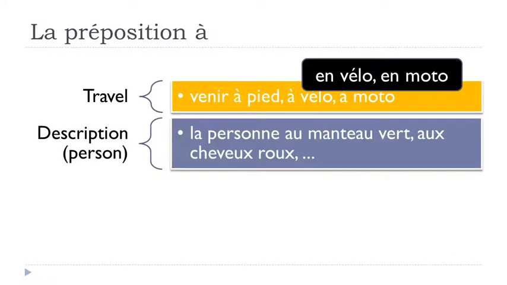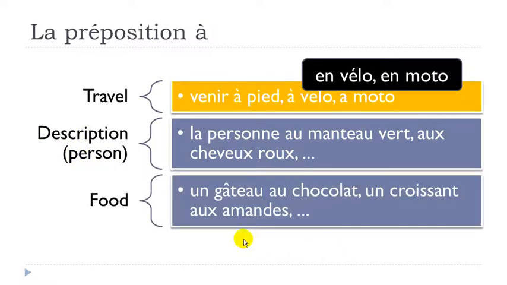If you want to describe something, okay, so for instance, la personne au manteau vert. Okay, so in that case, you want to say that this is the person who is wearing the green jacket, okay, au manteau vert. So in that case, it's always the same, so à and le combine, and it will become au. Or then, in that case, it can be red hair, okay, so cheveux roux. So in that case, it's the plural, okay, à plus les, and it will become aux, like that. But it's quite common to use this à, okay, when you want to describe a person.